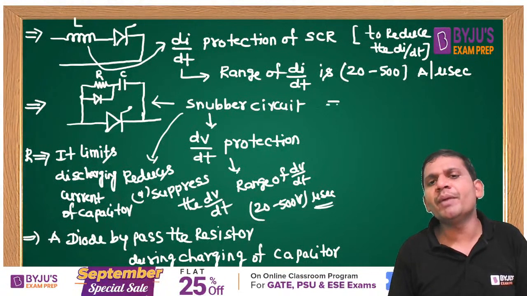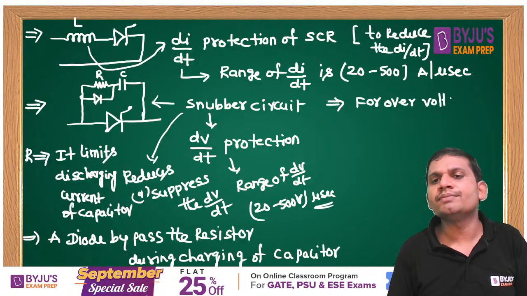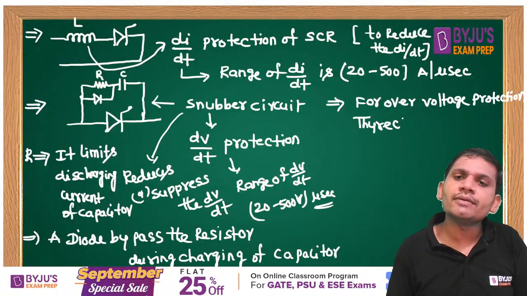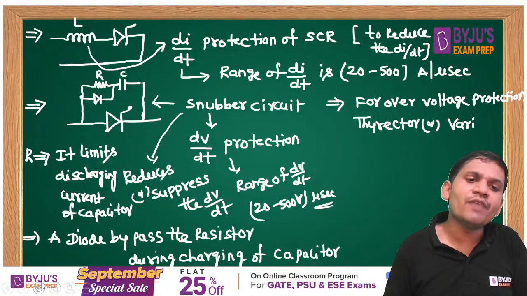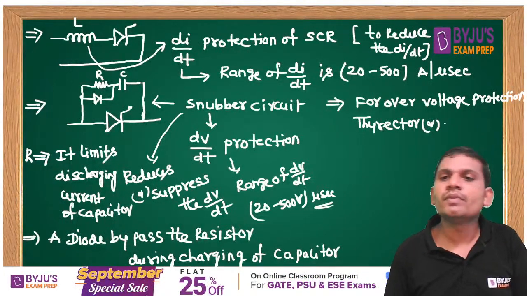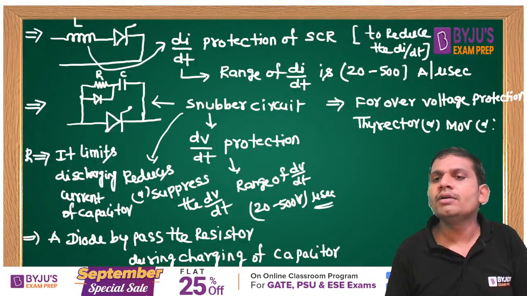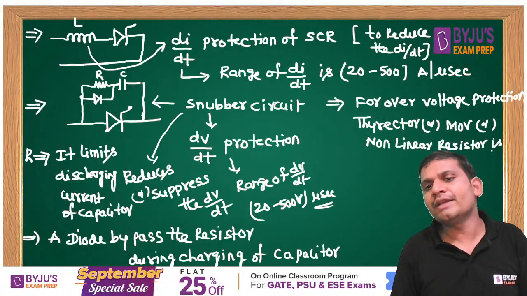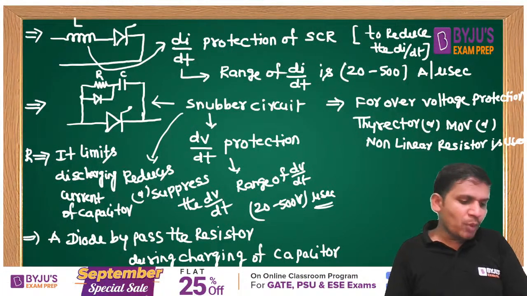And one more point to remember: for overvoltage protection, what can you use, students? Thyrector or varistor, metal oxide varistor, MOV, or non-linear resistor is used. Yes, friends. Okay, this point also you remember.